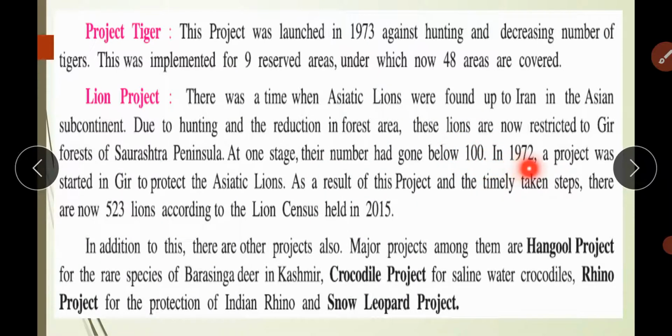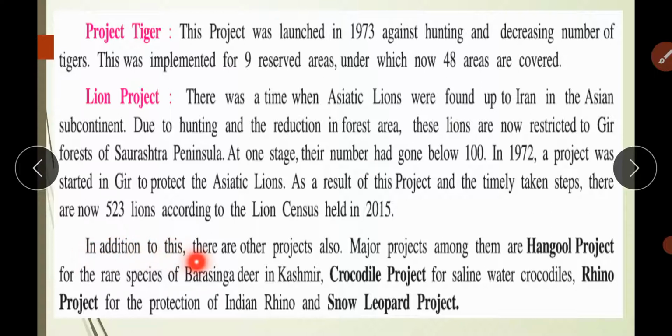In 1972, a project was started in Gir to protect the Asiatic lion. As a result of this project, timely taken steps, there are now 523 lions according to the lion census held in 2015. So quite a lot. Compared to when there were 100, now 523. But last year and before that, 24 lions suddenly died in Gir, don't know because of what.